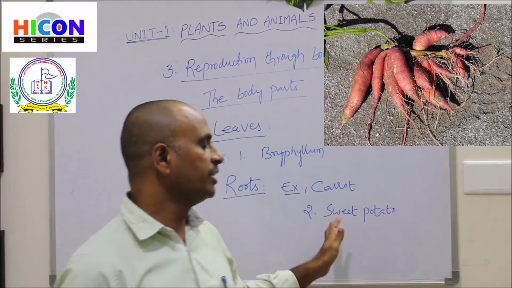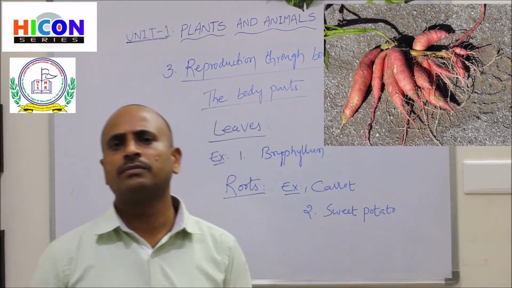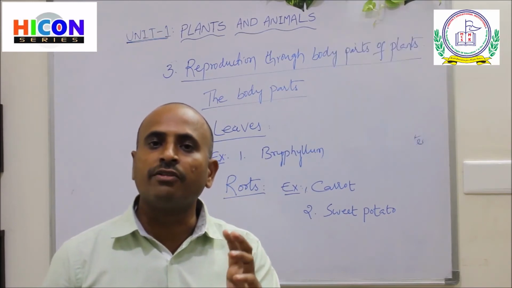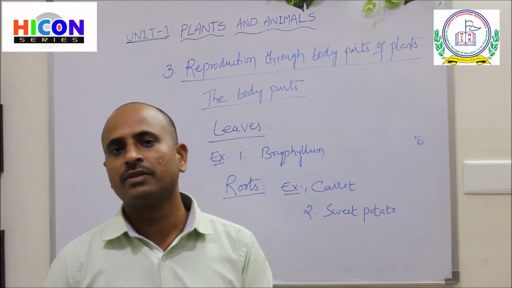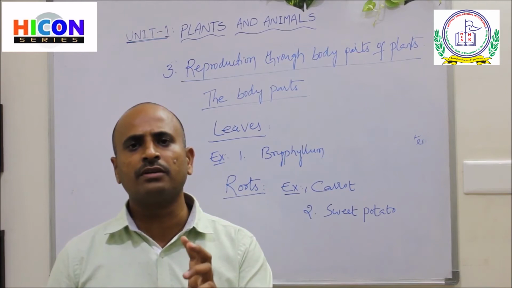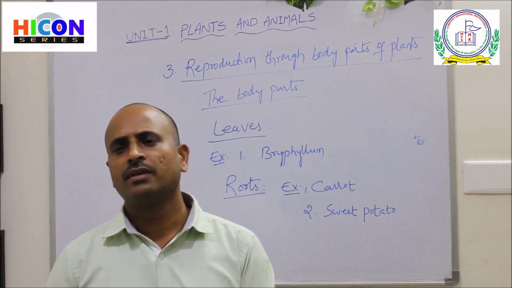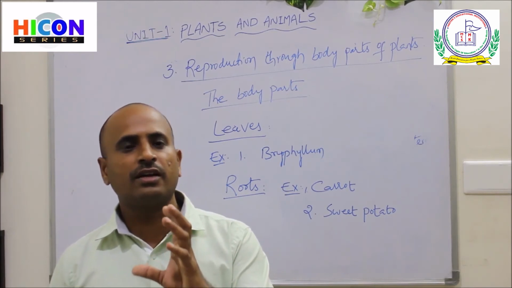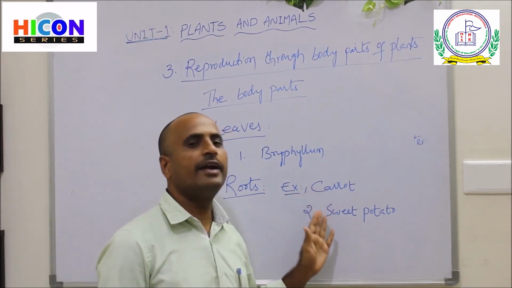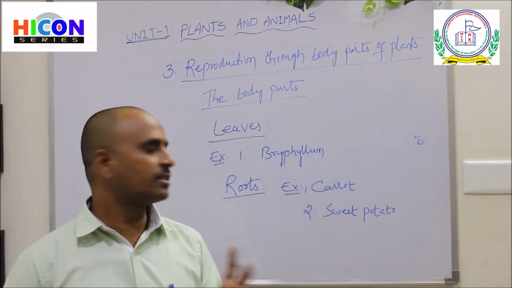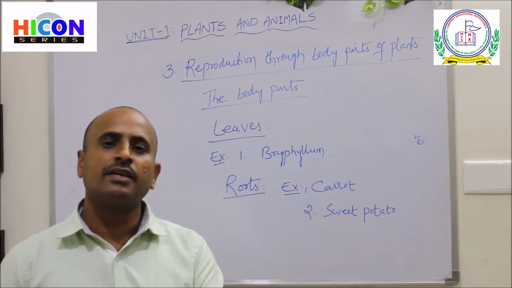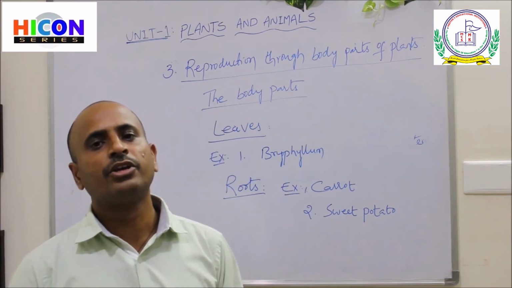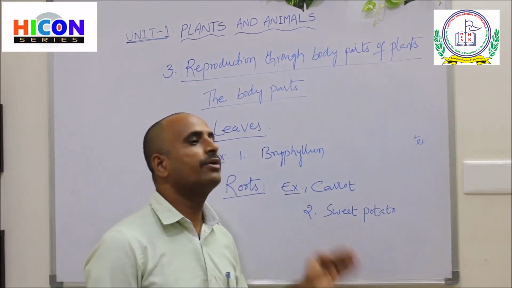The sweet potato is nothing but a root. Some plants store their food in their roots, so the roots become fleshy and thick. These roots have some buds, and if you cut the buds and plant them in the soil, you will get a new sweet potato plant.